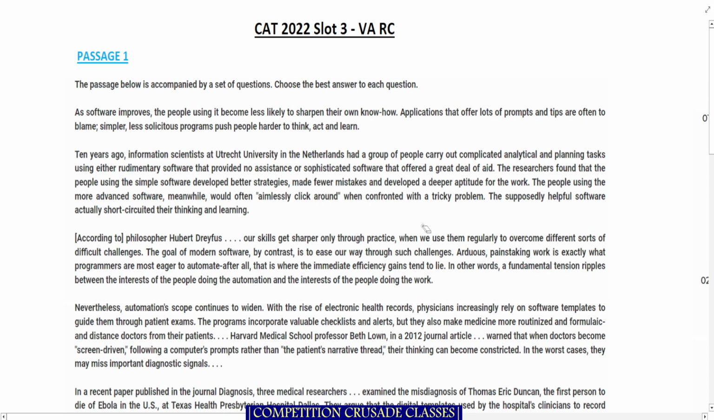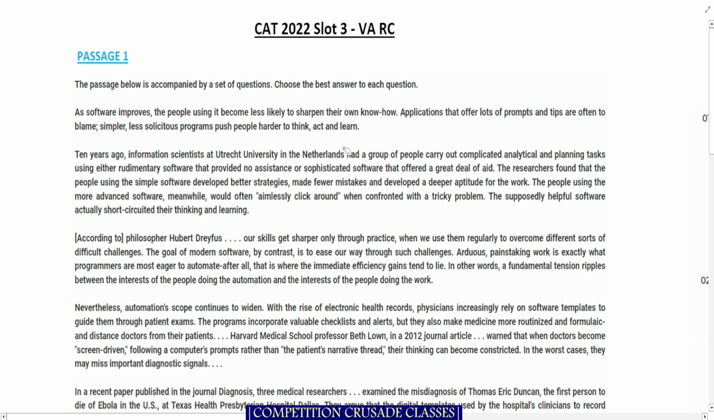So what is it that we are looking at? As software improves, so we're talking about some software, the people using it become less likely to sharpen their own know-how. Applications that offer a lot of prompts and tips are often to blame. Simpler, less solicitous programs push people harder to think, act, and learn.